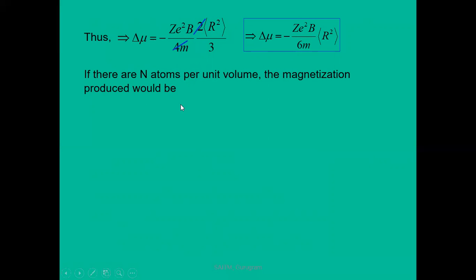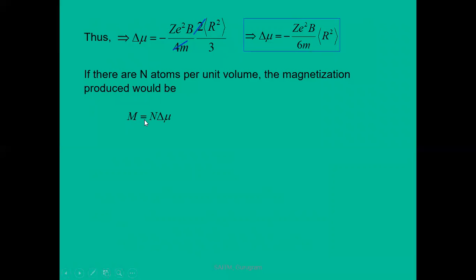If the diamagnetic material contains n atoms per unit volume, we know that the magnetization produced is equal to the number of atoms times the change in dipole moment per unit volume.